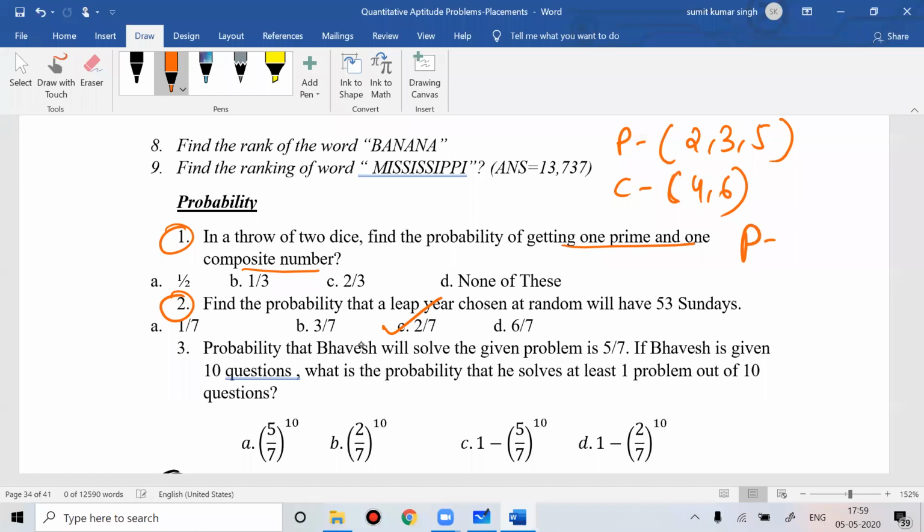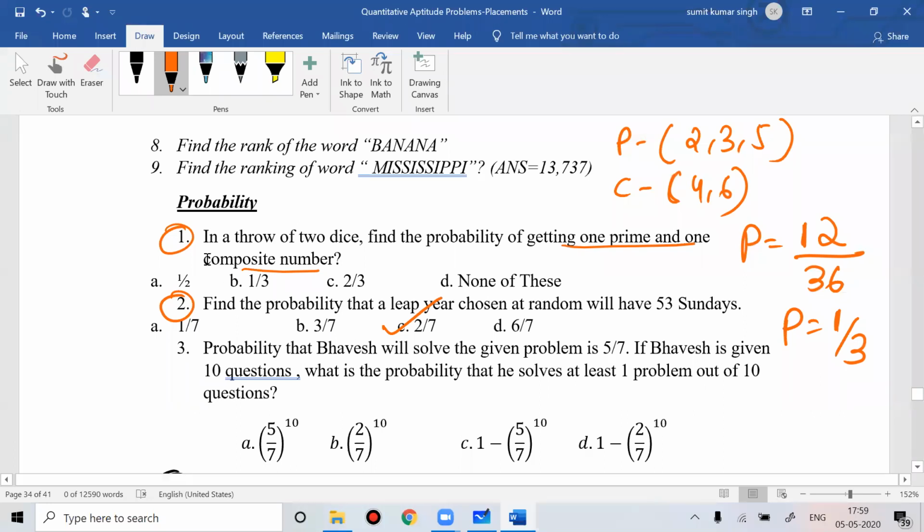If you draw the cases, you'll get 12 cases out of 36, so your probability will be 1 by 3. Everyone knows prime numbers, so you can easily solve the question based on that.